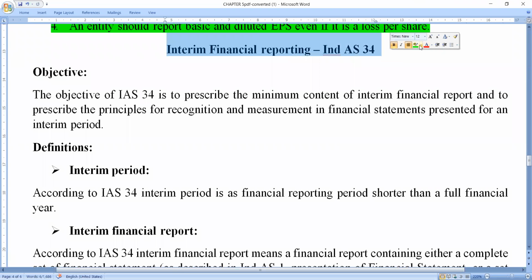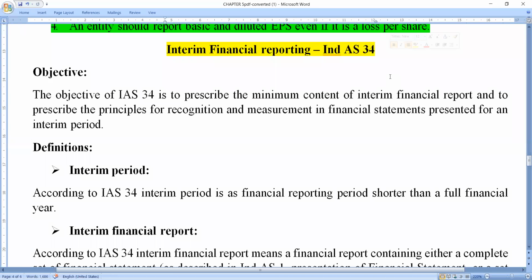interim financial reporting. The next accounting standard is interim financial reporting. Here, interim financial reporting, Indian Accounting Standard 34. This is the third most important Indian accounting standard. Here, interim financial reporting. What is the major meaning of interim financial reporting?